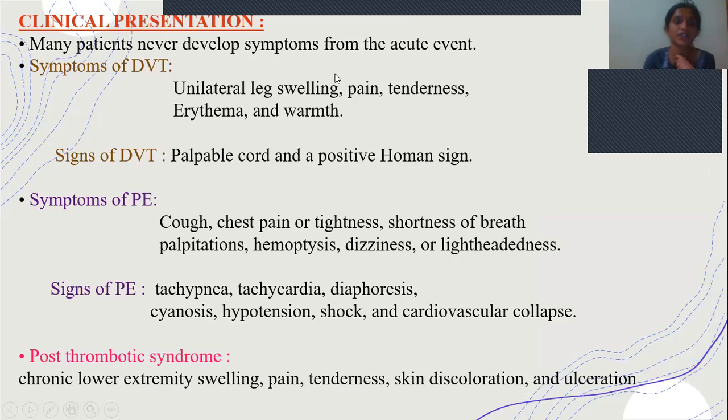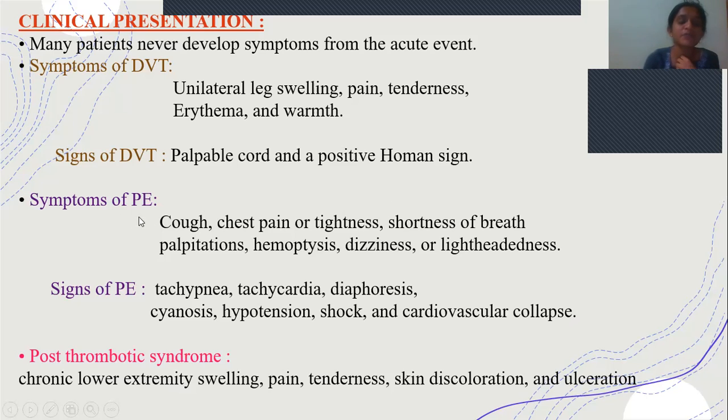Clinical presentations include symptoms like unilateral leg swelling, pain, tenderness, erythema, and warmth only in the leg where there is formation of thrombus. At that site only we can see the leg swelling, pain, and tenderness. The signs include a palpable cord, that means the vessel can be palpated with our hand, and a positive Homan sign can be seen.